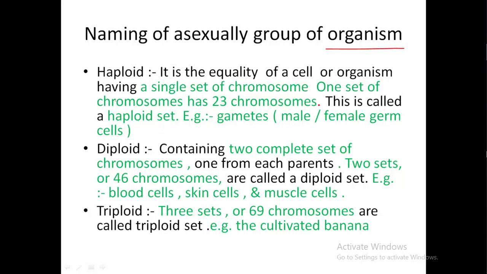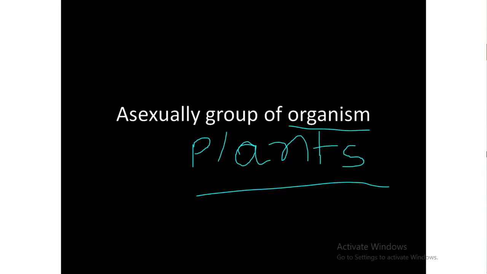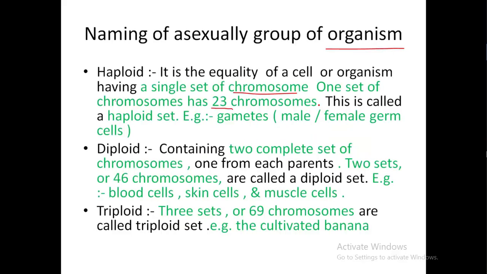Haploid is the quality of a cell or organism having a single set of chromosomes. One set of chromosomes has 23 chromosomes. This is called a haploid set. For example, gametes. Gametes are of two types of germ cell: one is the male germ cell and the second one is the female germ cell. This is the example of haploid.